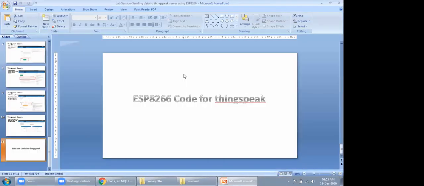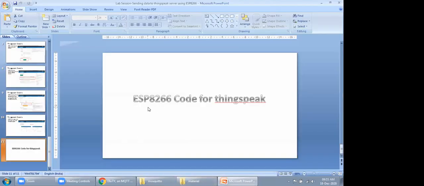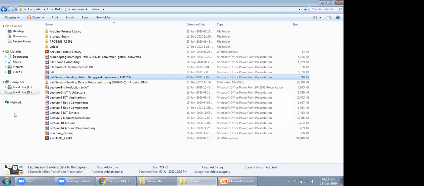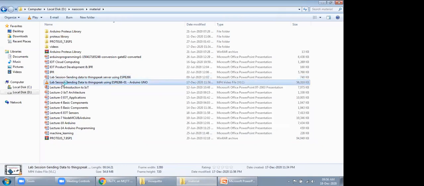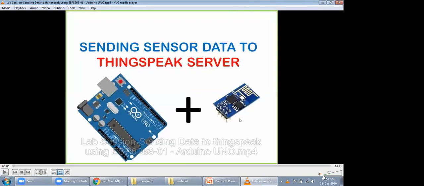Because the ESP8266 is not implemented in Proteus, I would need to implement all this in a physical environment. It's not working right now because I need to change the network and make some network settings. So instead of doing all that, I have a recording of the whole session from the previous night, so just go with that.